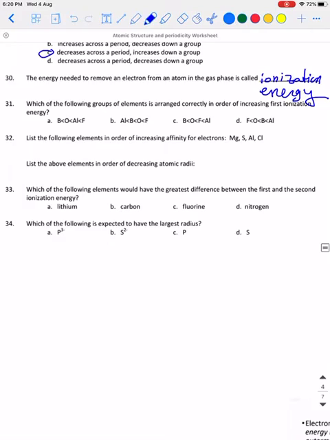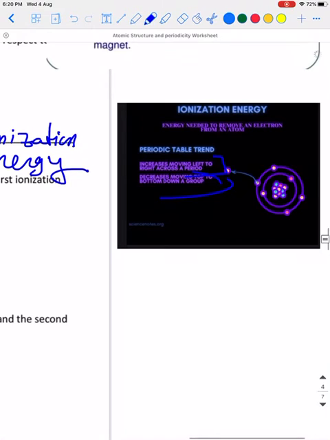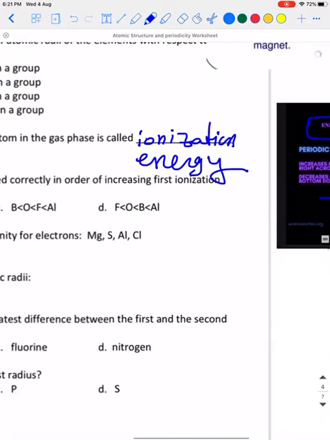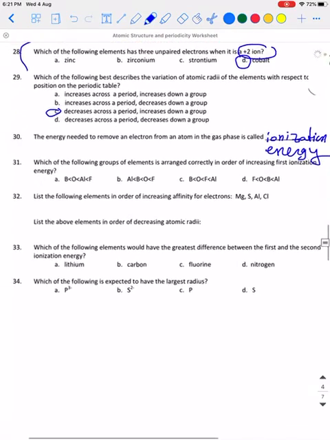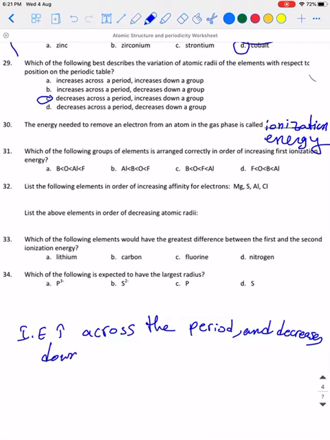Which of the following groups of elements is arranged correctly in order of increasing first ionization energy? Okay, ionization is the energy needed to remove electrons from a gaseous atom. The trend is that ionization energy increases across the period and decreases down the group. So based on the definition, the best option is B.